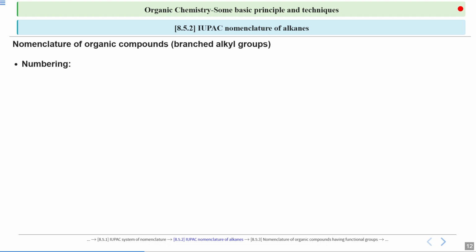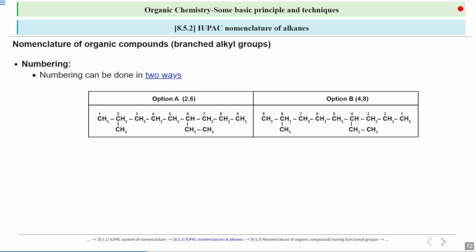How do we do it? So the way to do it is numbering. See, you have two options to number your longest chain. So this was your longest chain. So there are two options now. Either you can start from left or you can start from right. So first, let us see what are the options. So option A gives you substituents on 2 and 6. You can see it very clearly. We have a substituent on 2, a methyl substituent. On 6th position, we have ethyl substituent.